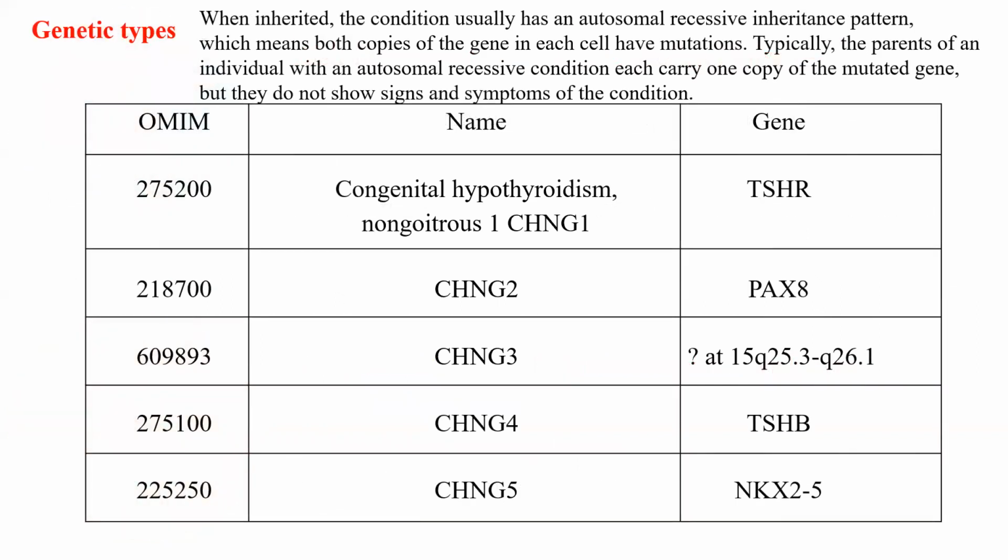Sometimes congenital hypothyroidism has a genetic origin. When it is inherited, the condition usually has an autosomal recessive inheritance pattern. That means both copies of the gene in each cell have mutations. Typically, the parents of an individual with an autosomal recessive condition will carry one copy of the mutated gene, but they do not show signs and symptoms of the condition. The genetic variation and type of gene involved in this condition are mentioned in this table.